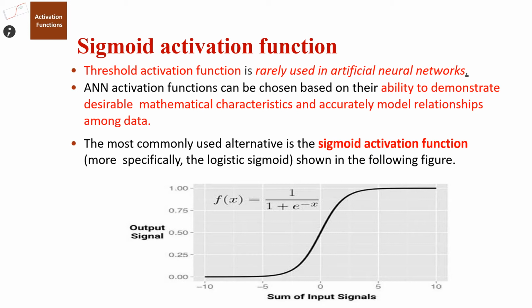It is somewhat an S-shaped curve, and in this particular curve, the values range between 0 and 1. This type of curve can be generated using the function f of x is equal to 1 by 1 plus e raised to minus x.